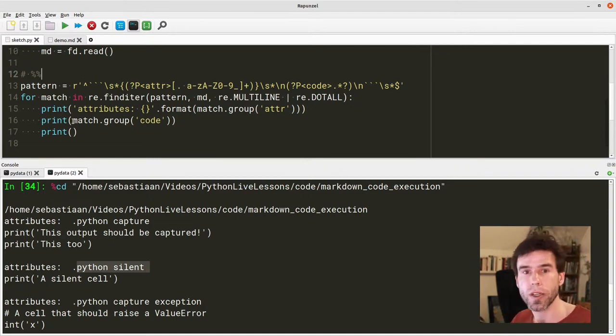And then in the next episode, we're going to continue this sketch, and we're actually going to use that information to do the actual code execution and to capture the output of the code execution and include that in our new updated sketch, which will at that time almost do everything that we want our Markdown code exec program to do. It will just be a sketch, it will require polish, but it will have pretty much all of the functionality that we want it to have. And then in later episodes, we will build on that, turn it into a module, debug it, test it, and release it as a nice pip installable program.